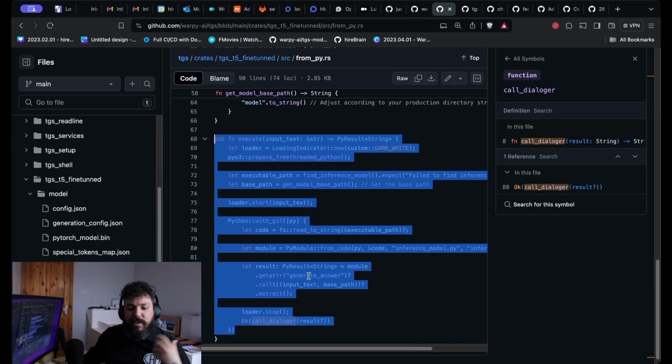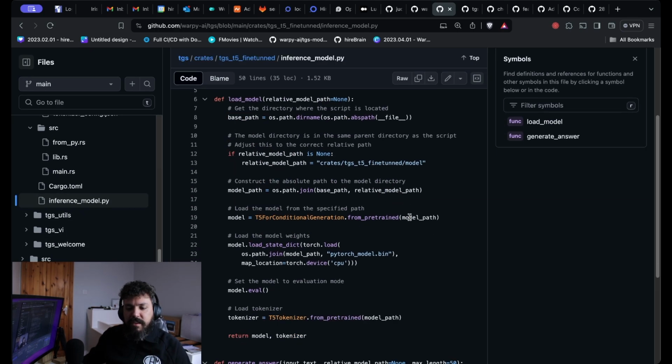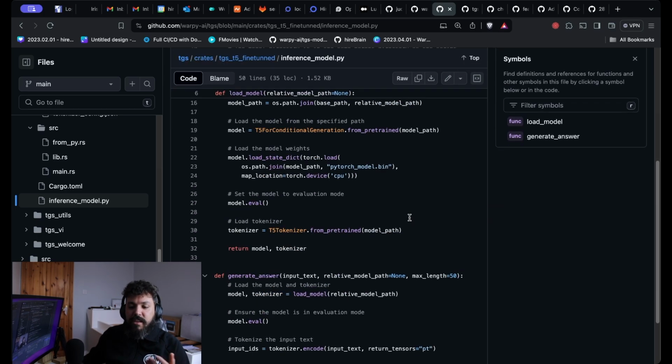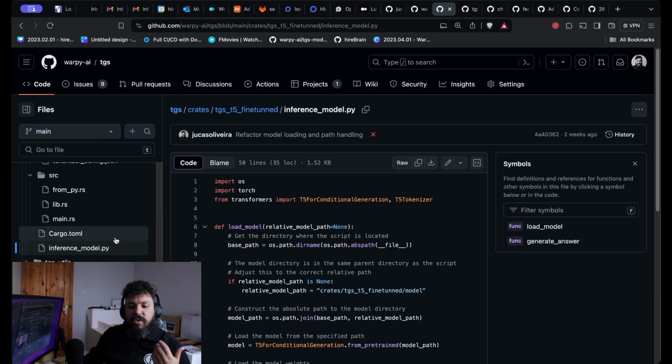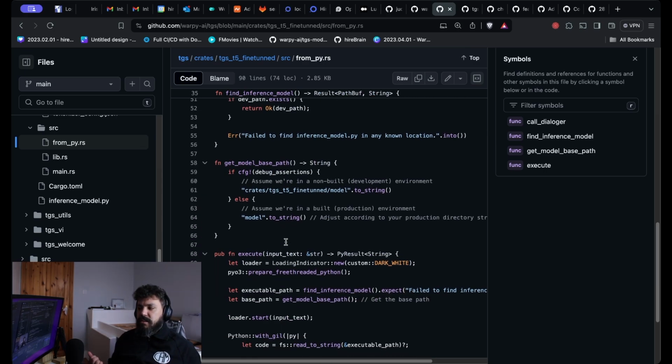So that was really interesting to do. I really loved it, and then I use this library here, not just this file here, to load the model in Python. So I use this to bridge between the model and Rust, and use PyO3 to load the Python file and execute the LLM. So that's pretty much what I've done so far.